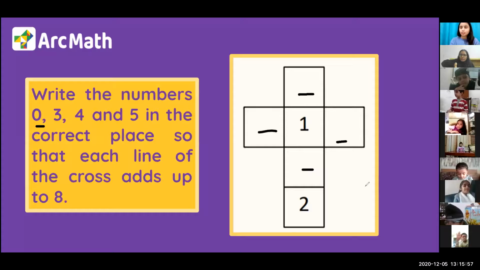This way the total will be 8 and this way also the total will be 8. Standing line as well as sleeping line. Do you have any confusion, Chet? Or is that clear?